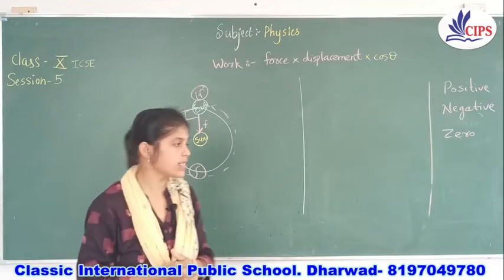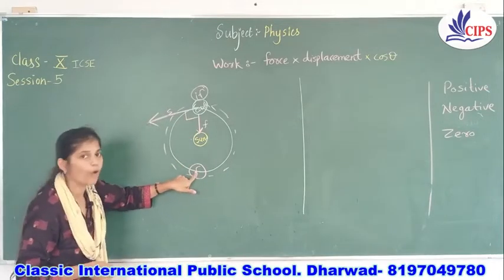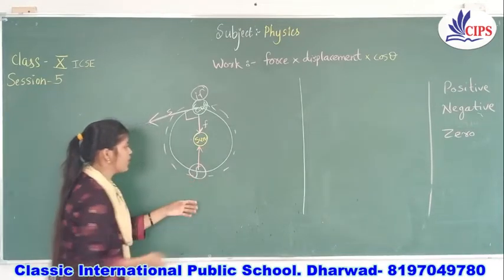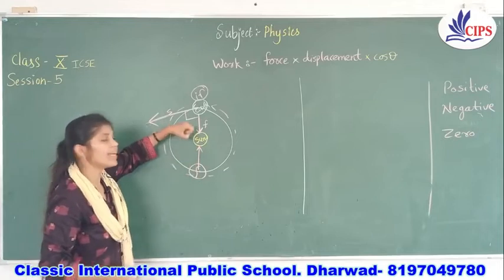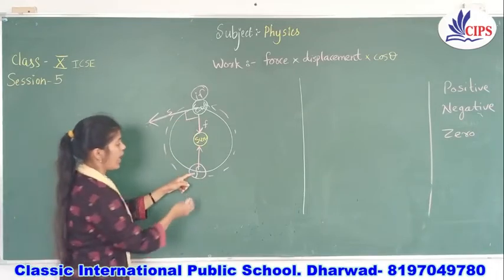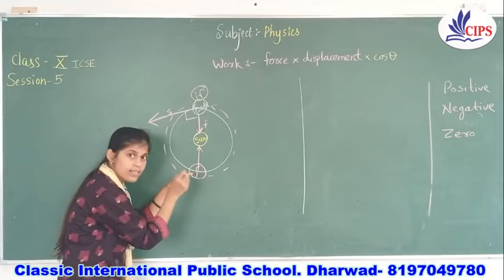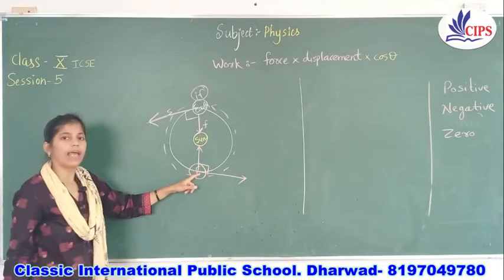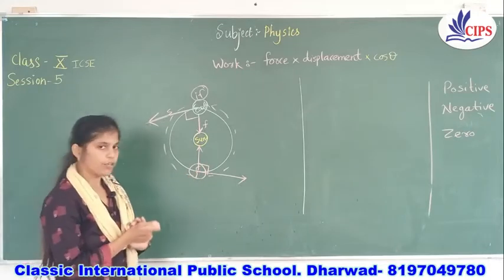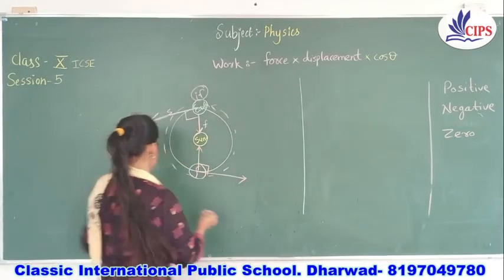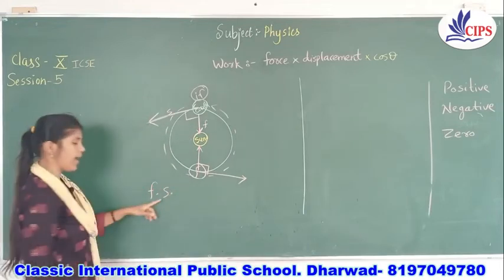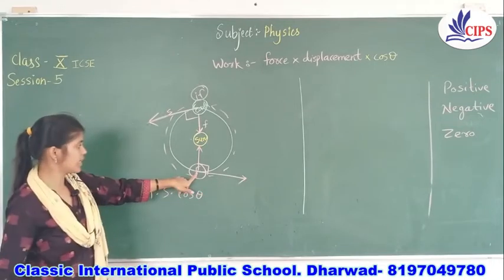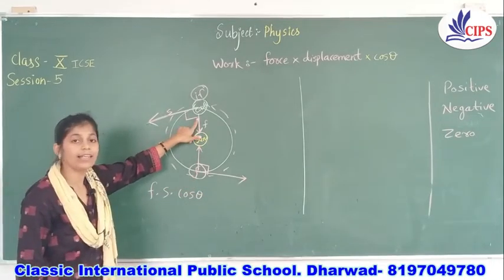Now in the next case, suppose our earth is at this point. At this point also, the sun is pulling the earth towards itself. The same condition, and the direction of displacement at this instant will be this. Here also you are getting the angle. As you know the formula, work done is always F s cos theta, force applied times displacement times cos theta, and you can see here it is exactly 90 degrees.